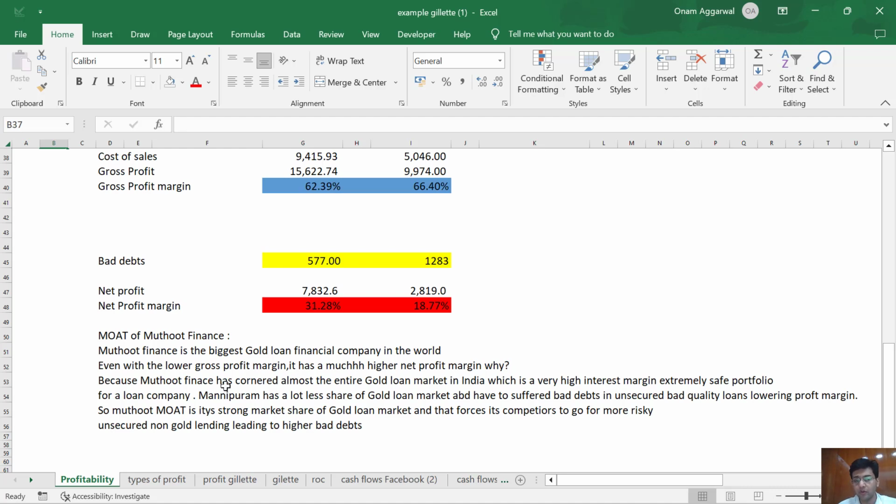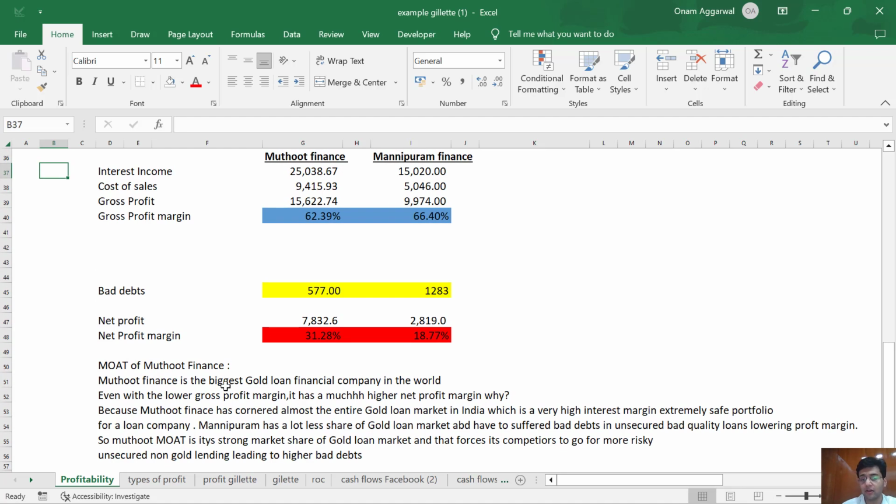So Muthoot's moat is a strong market share of the gold loan market, and that forces its competitors to go for more risky unsecured non-gold lending, which leads to higher bad debts as well as higher expenses, because Manappuram is still trying to spend more than Muthoot to get more customers in the doors.